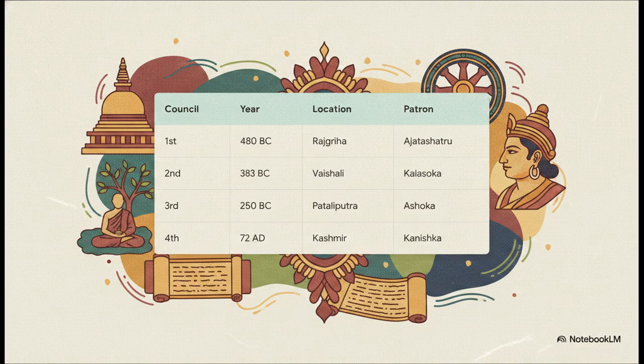And notice how successive kings stepped up to fund these gatherings. The first council was held in Rajgriha under King Ajatashatru, right after the Buddha's passing in 480 BC. Then you have the second council in Vaishali. The third council was held in Pataliputra under the famous Emperor Ashoka in 250 BC, and finally the fourth in Kashmir under Kanishka in 72 AD. Actually, it was during that fourth council that Buddhism formally split into those Mahayana and Hinayana sects we just mentioned.